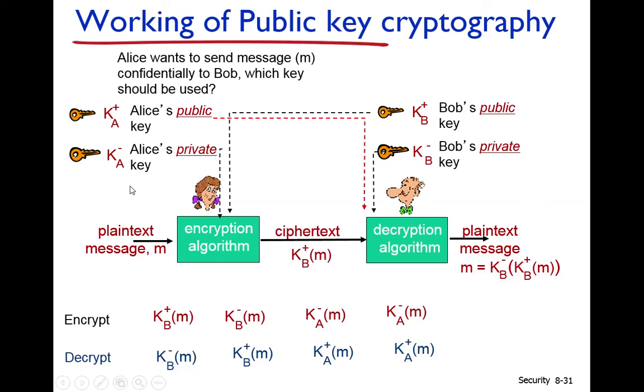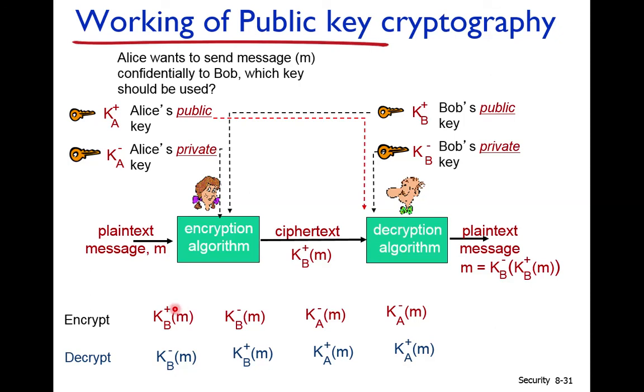Obviously it should use the public key of Bob. Why? Because if the message is encrypted by the public key of Bob, it can only be decrypted by the private key of Bob, and the private key of Bob is known only to Bob, no one else. So no one else can decrypt this message. Only Bob can decrypt it.